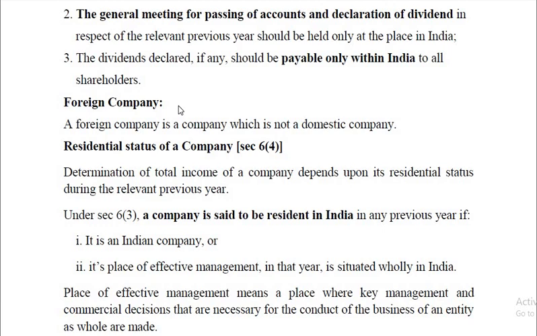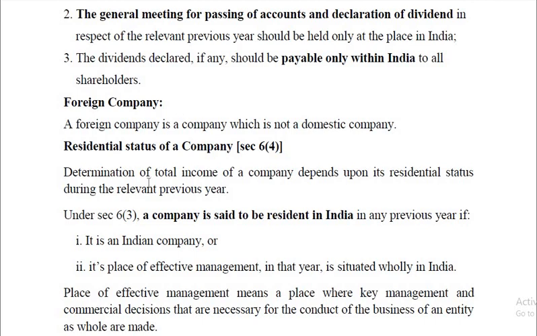Very easy way of defining a foreign company. Okay, now we'll know about the residential status of a company. In the case of individuals, there are three types of residential status: resident and ordinarily resident, resident but not ordinarily resident, and non-resident. In the case of a company, only two types of residential status are applicable. Number one, ordinary resident. Next one is non-resident. So not ordinarily resident status is not applicable in the case of a company.